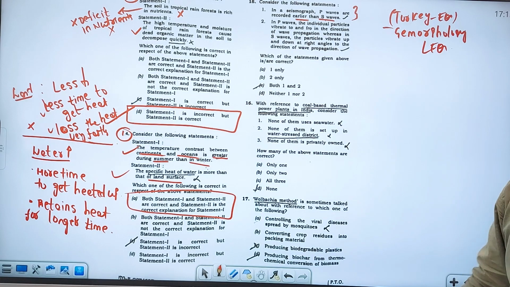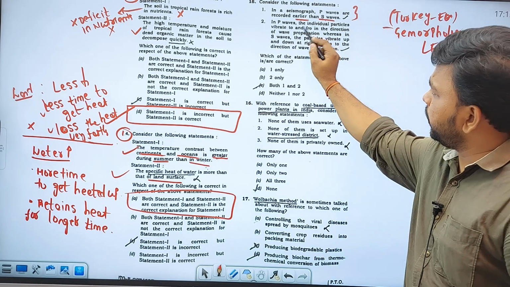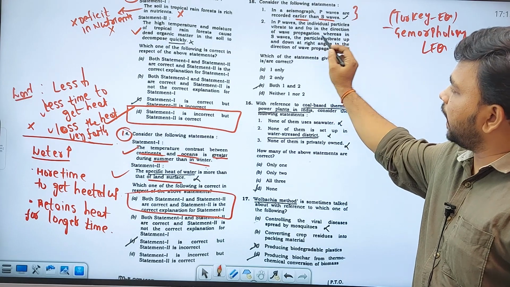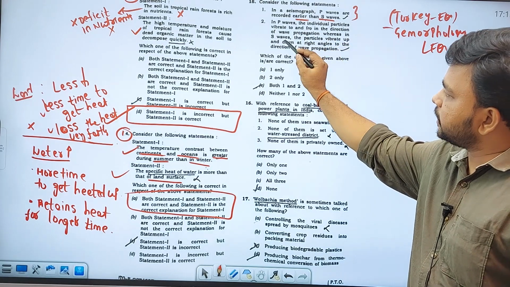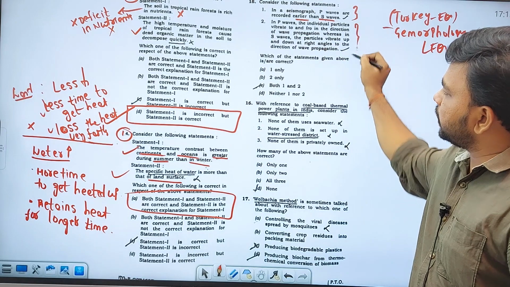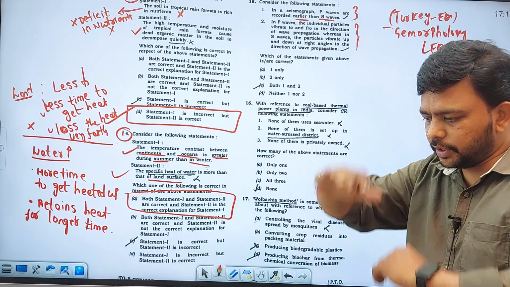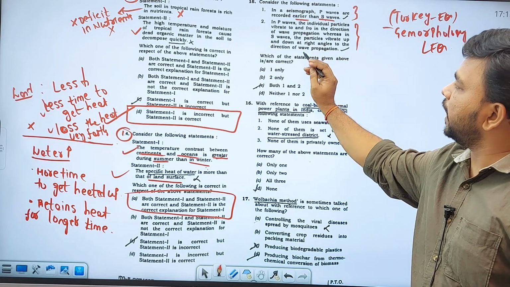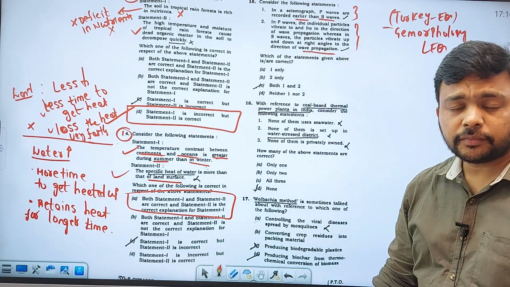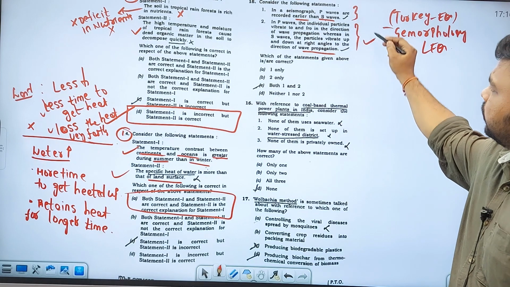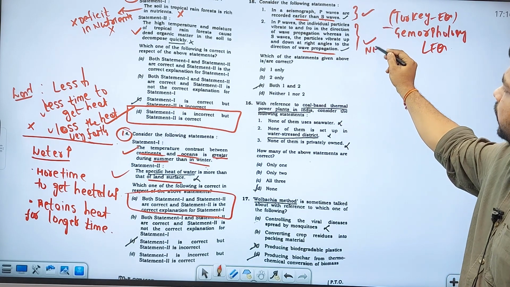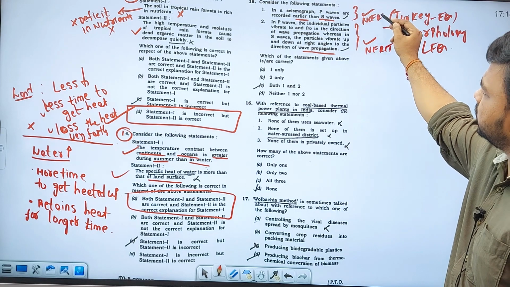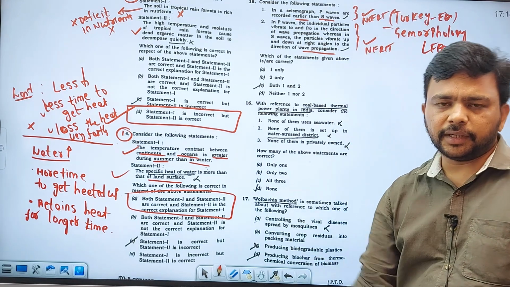7.5 kilometers per second is the speed of P waves. In P waves, the individual particles vibrate to and fro in the direction of wave propagation, whereas in S waves, the particles vibrate up and down, at right angles to the direction of wave propagation. So this is also the right statement. Directly they have taken it from the NCERT. If you take the NCERT book and any other book, these are the direct statements they have picked.